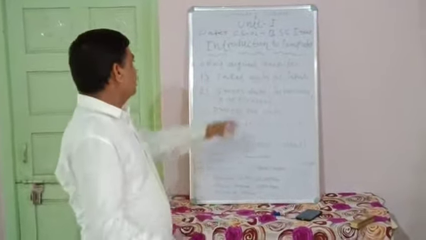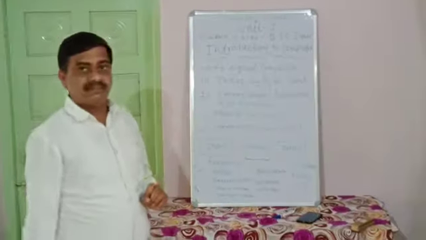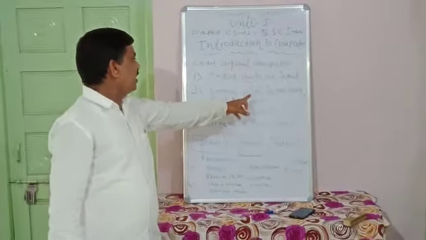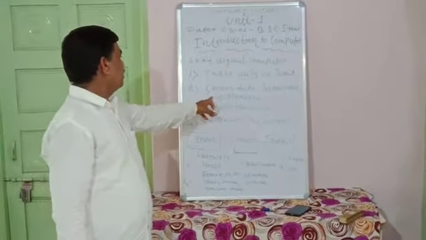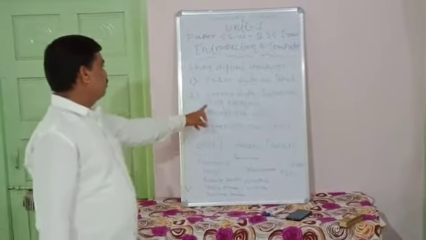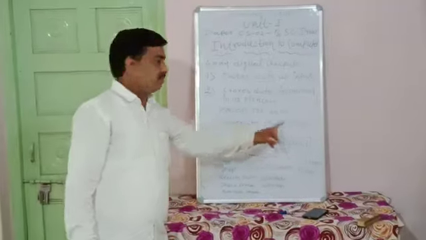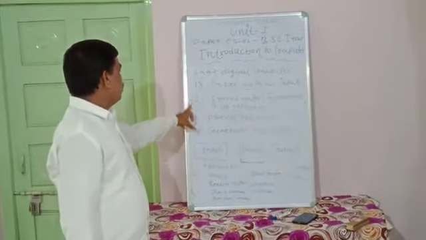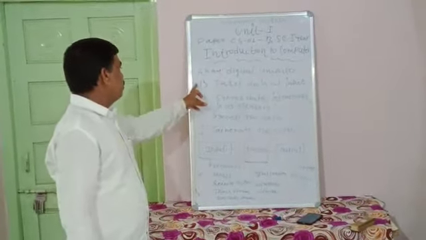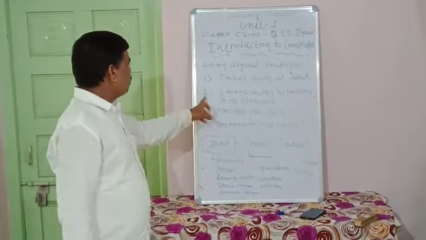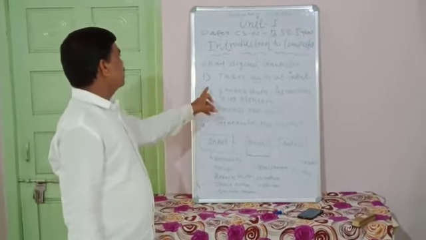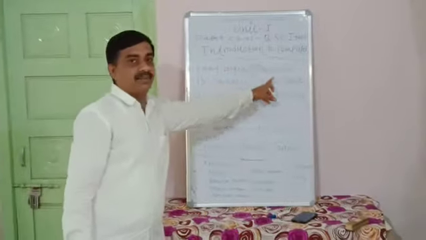It takes data as input, stores data and instructions in its memory, processes the data, and generates the output. So these 4 points are commonly the key points for any digital computer.